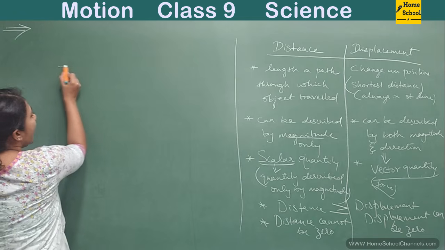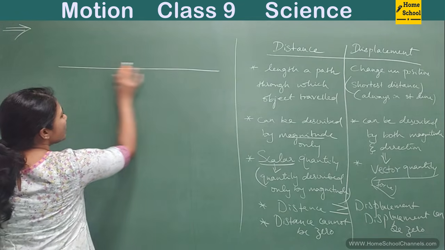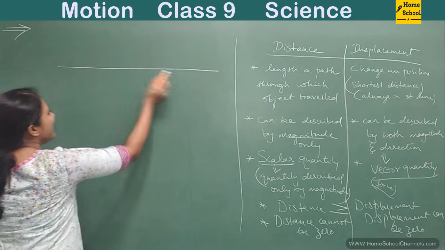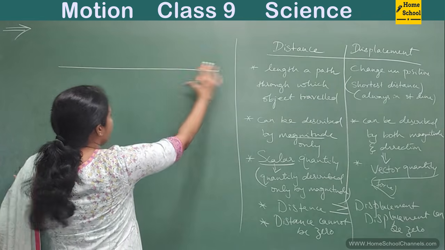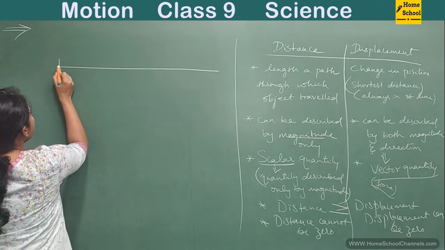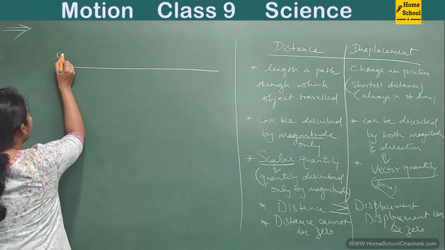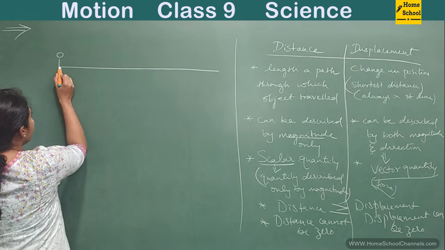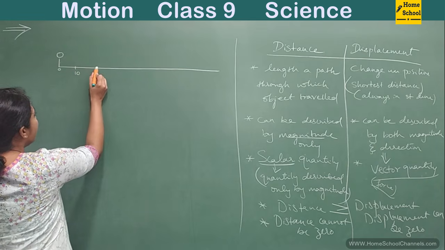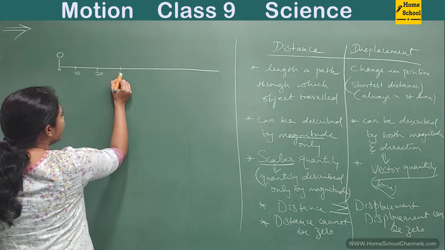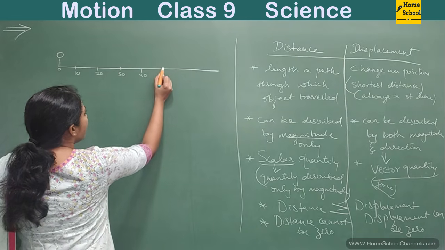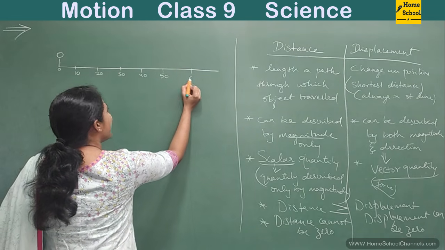See guys, you have some path. Let me take it as the x-axis because it's horizontal, right? This is a reference point O. Let me start it from 0, and this is 10, 20, 30, 40, 50, 60.